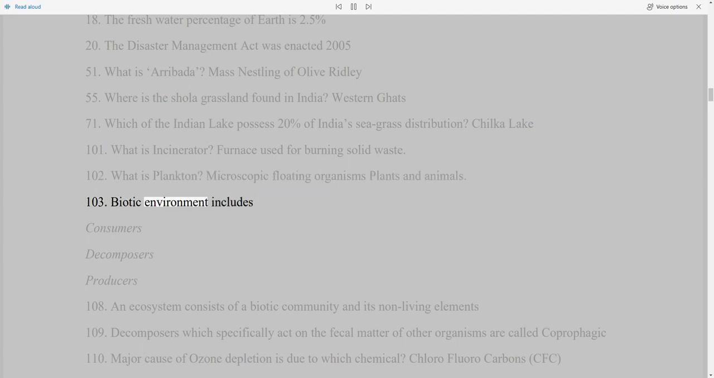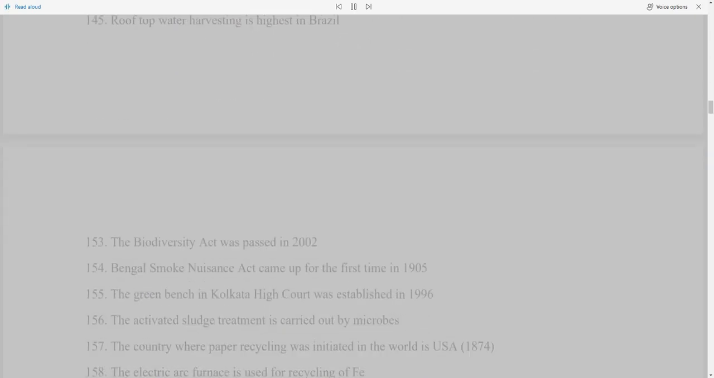103. Biotic environment includes consumers, decomposers, producers. 108. An ecosystem consists of a biotic community and its non-living elements. 109. Decomposers which specifically act on the fecal matter of other organisms are called coprophagic. 110. Major cause of ozone depletion is due to which chemical? Chlorofluorocarbons, CFC. 145. Rooftop water harvesting is highest in Brazil.